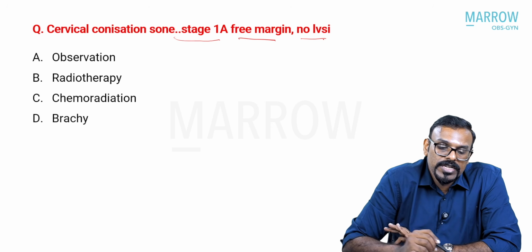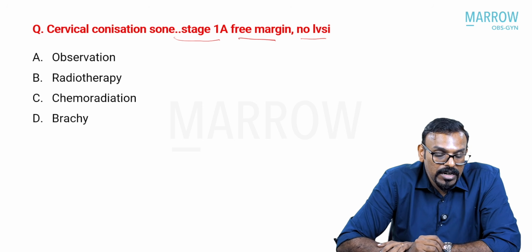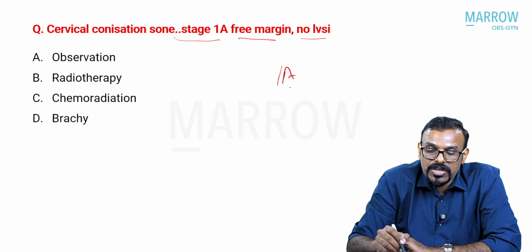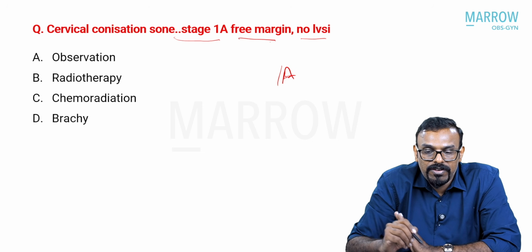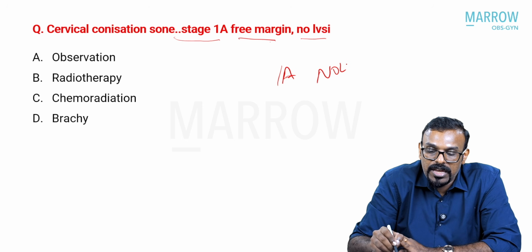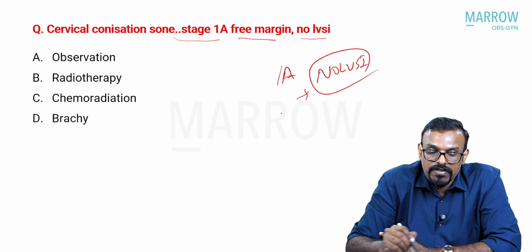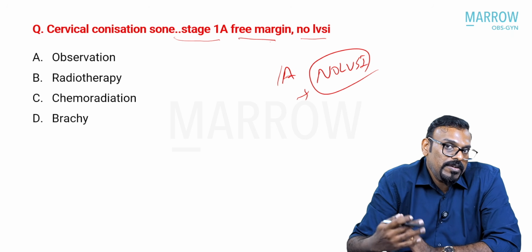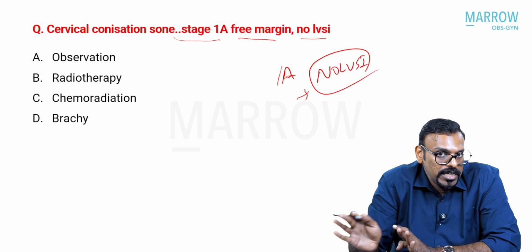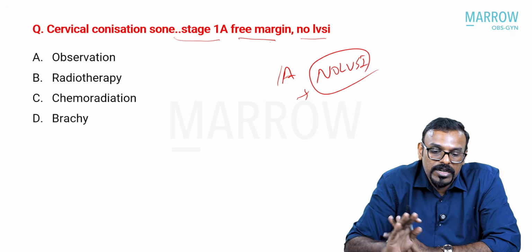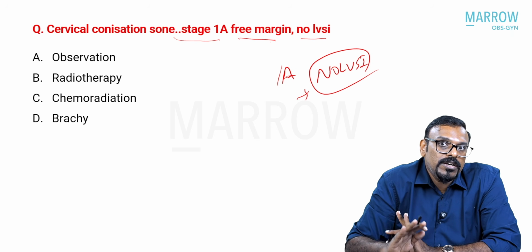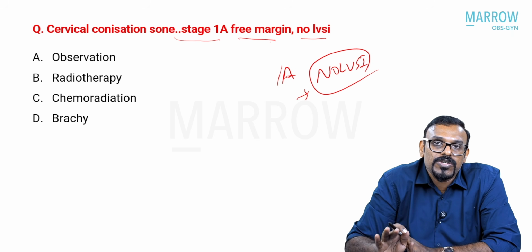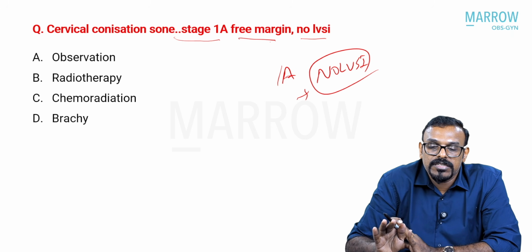Okay, now this is a patient who has undergone a cervical conization, and she is stage 1A, free margin and no LVSI. This is very similar to the question that we discussed earlier. It could be 1A1 or even 1A2 with a free margin and no LVSI. The lack of LVSI is something that we can hold back on and maybe do away with the node dissection as such, or at least observe her. So we can observe her based upon these findings. You don't require any adjuvant treatment for a patient who has already had a free margin and no LVSI.